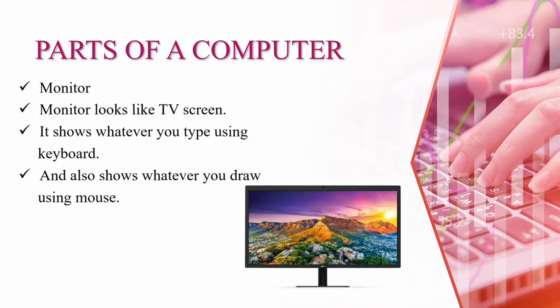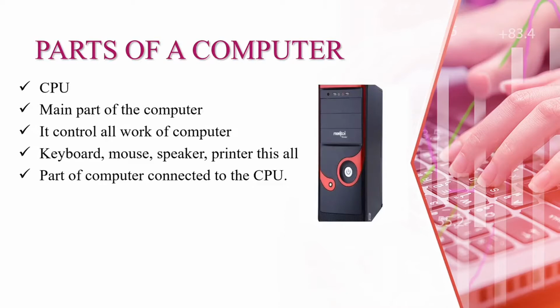So now the first part, the monitor, looks like a TV screen, as I said already. It shows whatever you type using the keyboard and also whatever you draw using the mouse. Now the CPU, the main part of the computer, controls all the work of a computer, and the keyboard, mouse, speaker and printer, all these parts of the computer are connected to the CPU box. At the back of this CPU box there are pins to plug in these parts.